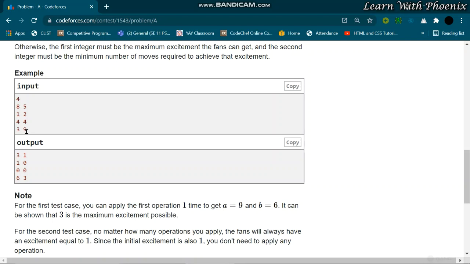The third case was 3 and 9. The GCD of 3 and 9 is 3 as of now. But can I increase this GCD? The difference is 6, so I can make the GCD 6. What I can do is increment by 3 steps. So the first integer is going to be 6, the second integer is going to be 12, the GCD is 6, and the number of steps I took is 3. You can also decrement, and the answer is going to remain the same. If you have any doubt, write the sample case on paper and analyze it, and you will get what I mean.